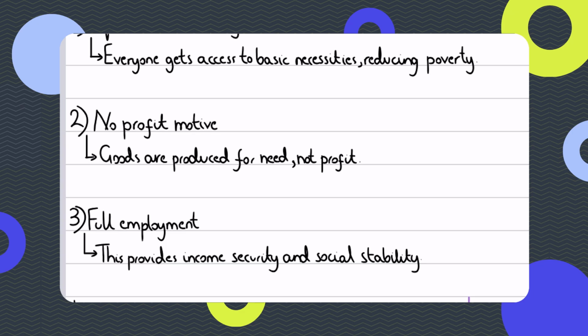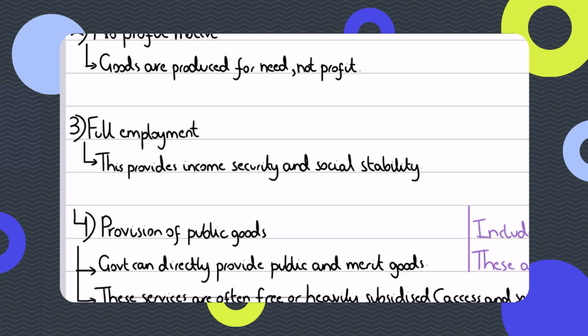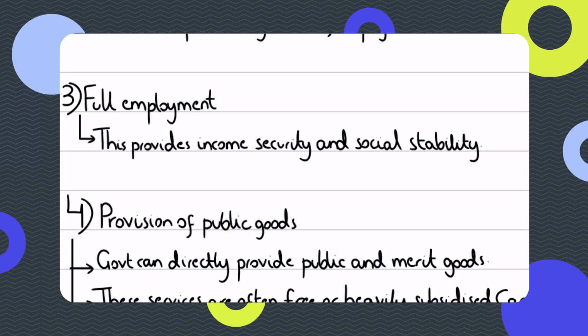Only profitable goods would be produced, which are most valued by consumers. Third, there's full employment, and full employment means that the government would make sure that everyone is employed, and so the government can create jobs for the people. That would be the objective of this economic system. But a market economic system, the framework on which it is based, does not have full employment as an objective. It would not want employment for everyone. It would want employment only for the best.